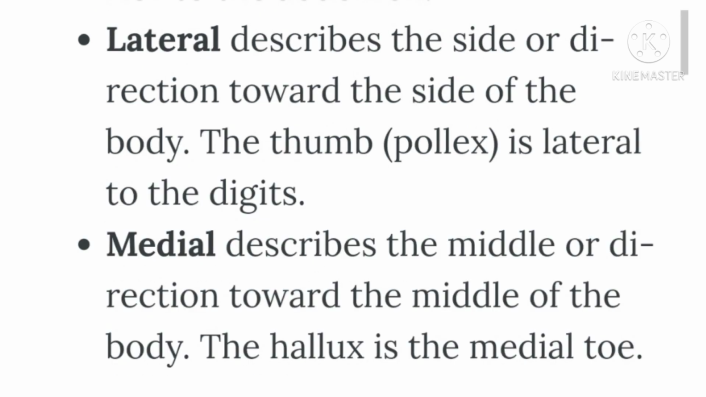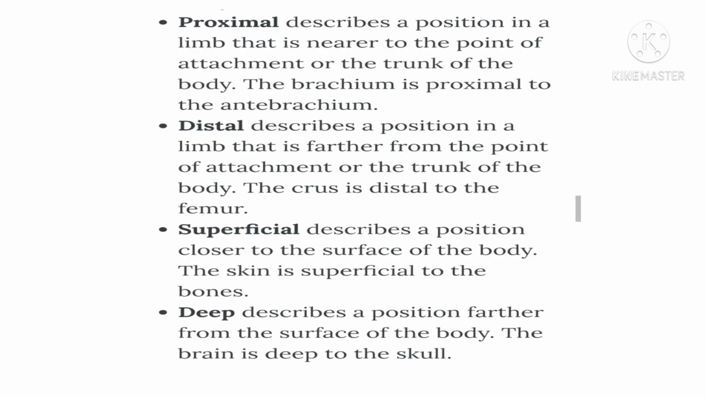Lateral describes the side or direction toward the side of the body. The thumb is lateral to the digits. Medial describes the middle or direction toward the middle of the body. The hallux is the middle toe. Proximal describes a position in a limb that is nearer to the point of attachment or the trunk of the body. The brachium is proximal to the antebrachium.